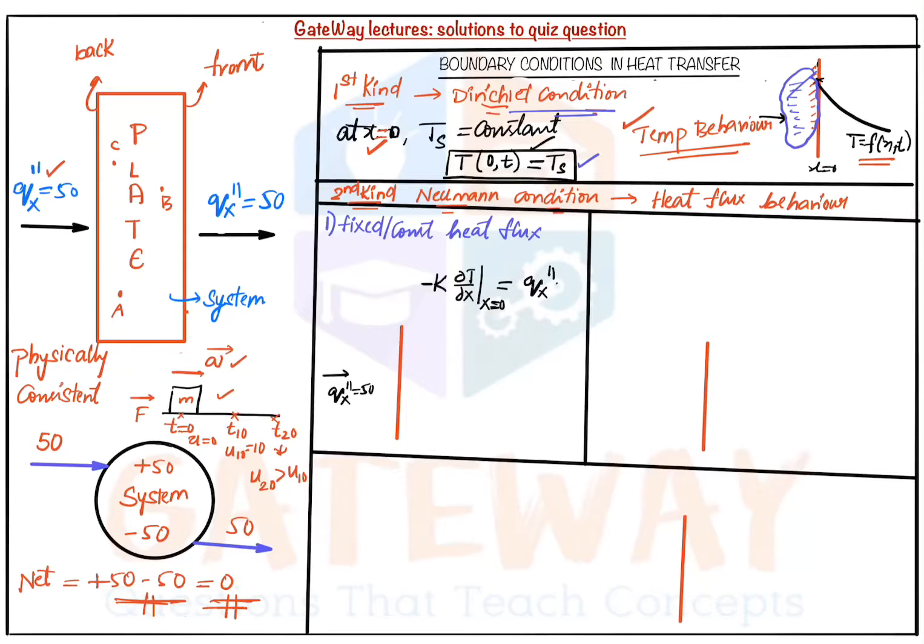Here if in the question k is known, and Qx is already known, 50, then we can find dou T by dou x at x is equal to 0. That is the boundary condition required to solve the heat transfer equation. So this is our first condition, fixed or constant heat flux. This is a part of the second kind boundary condition. And here also temperature is a function of x comma t.